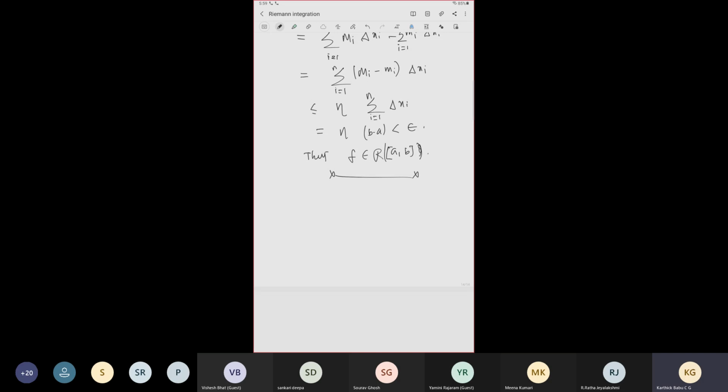But now we have proved that continuous functions are Riemann integrable. The function may have finitely many discontinuities or infinitely many, that we don't know yet. But what we are going to say is that even if it has a finite number of discontinuities, that function is still Riemann integrable.